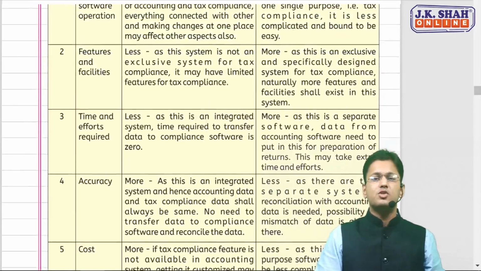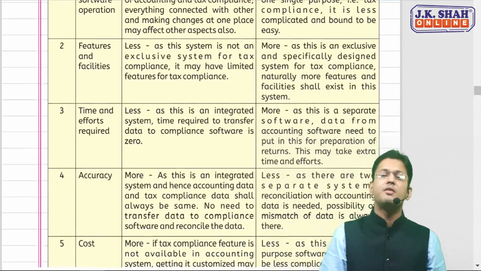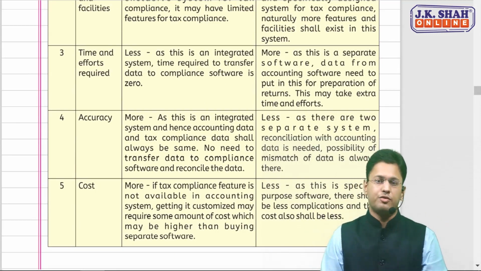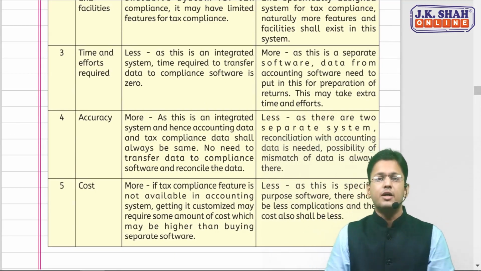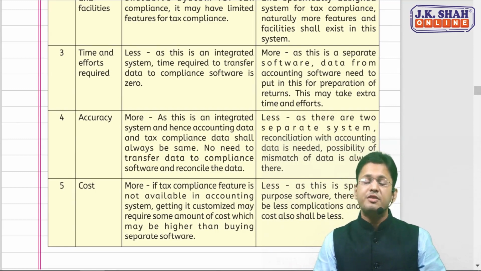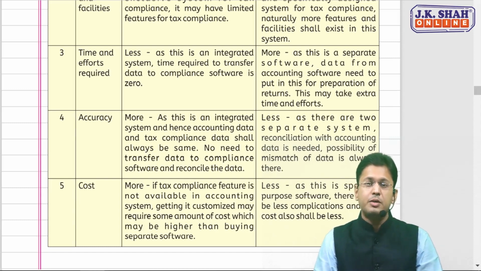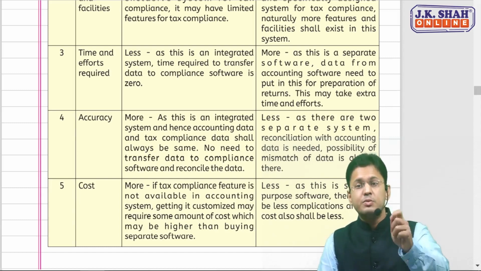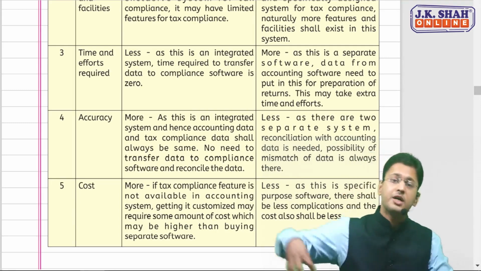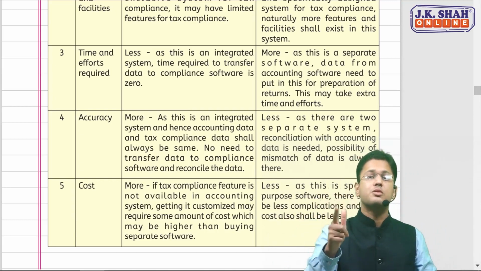So these are the bases on which we can decide the pros and cons. If the differences are asked, we can write the differences, and if the pros and cons are asked, we can write the pros and cons of having a separate software or a merged software. So this is where we end our chapter 2 revision, a summary of every topic I have covered in this chapter. But those topics which were not covered by me in this revision lecture need to be dealt with by you. You cannot skip them. We have tried to cover the maximum we can, because we need last-moment revisions, and that is the purpose of this revision lecture.